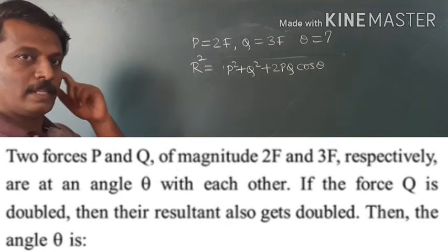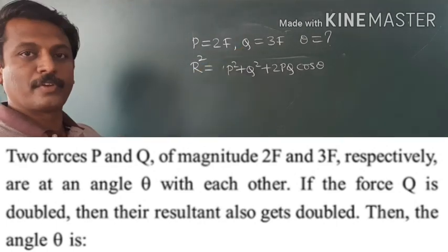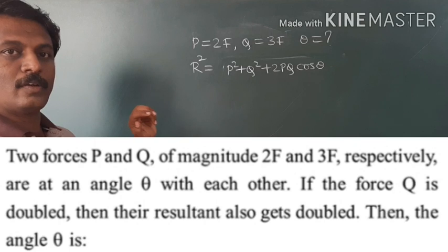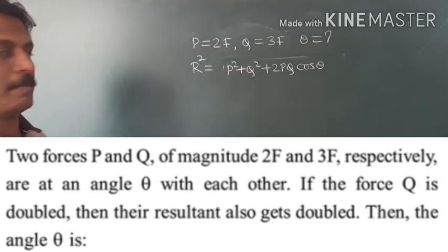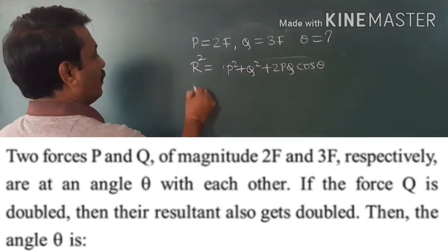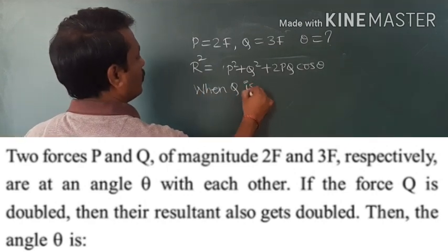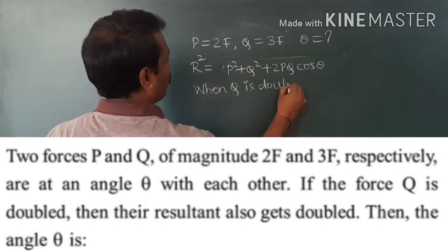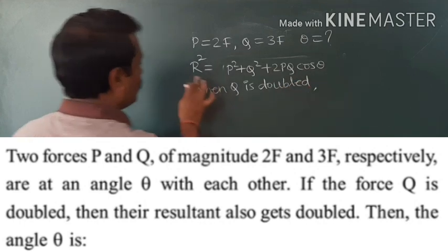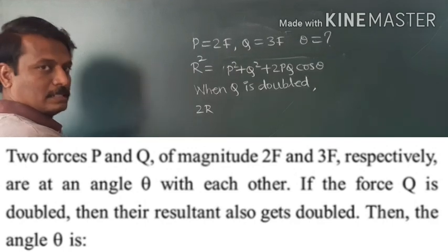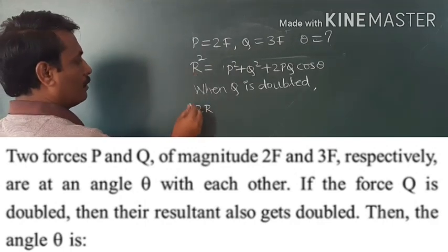In the problem it is given that if the magnitude of Q is doubled, then the magnitude of the resultant also gets doubled. Therefore, when Q is doubled, this equation can be written as: the resultant also gets doubled, so R becomes 2R.